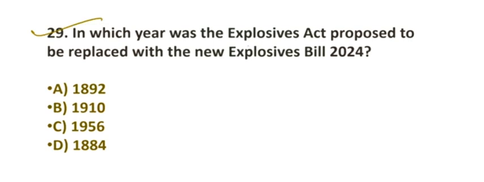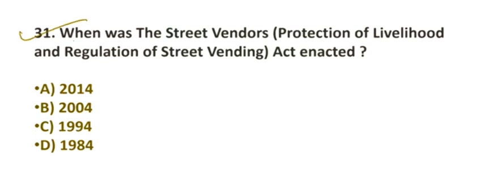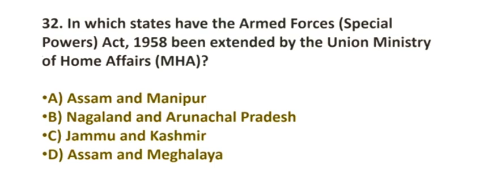29. In which year was the Explosives Act proposed to be replaced with the new Explosive Bill 2024? Option number D, 1884. 30. When was the Prohibition of Child Marriage Act enacted in India? Option number C, 2007. 31. When was the Street Vendors Protection of Livelihood and Regulation of Street Vending Act enacted? Option number A, 2014. 32.